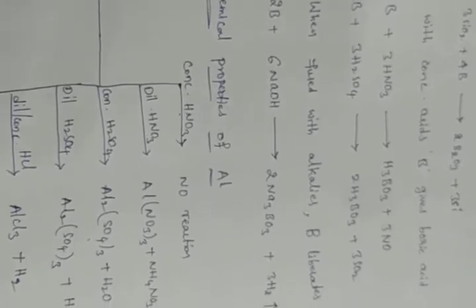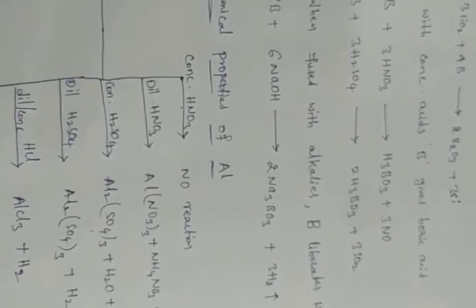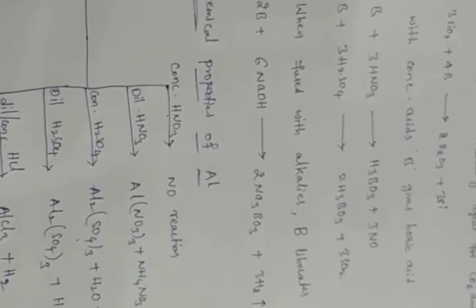Okay, next class we can discuss the anomalous properties of boron. Boron is a non-metal, it always forms covalent compounds. That is anomalous properties we can discuss in the next class.